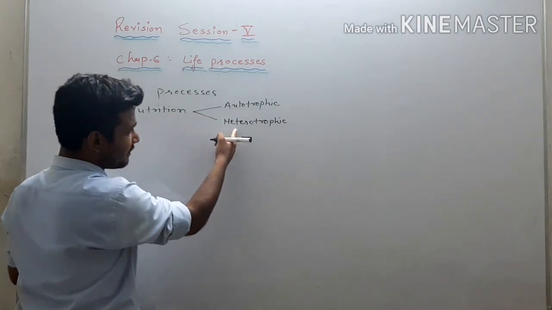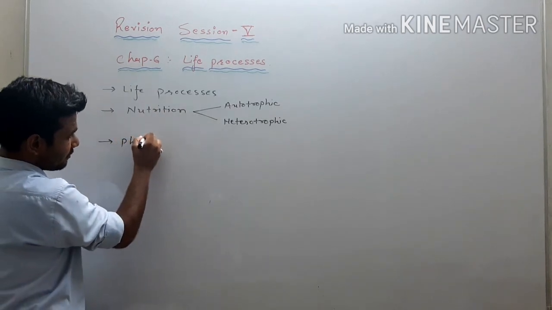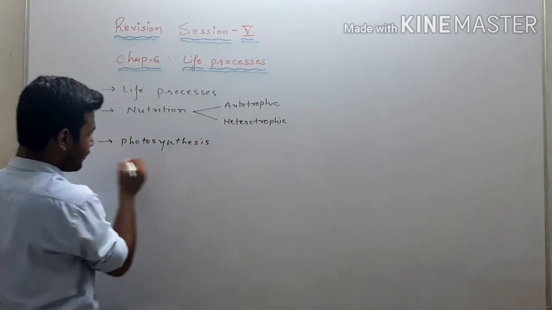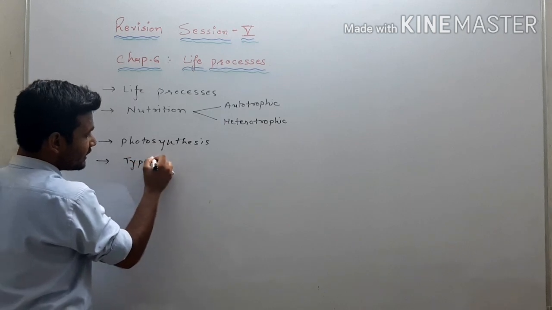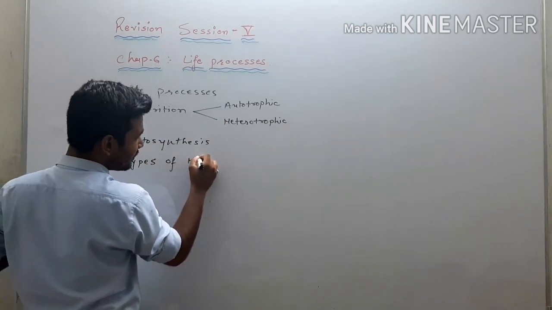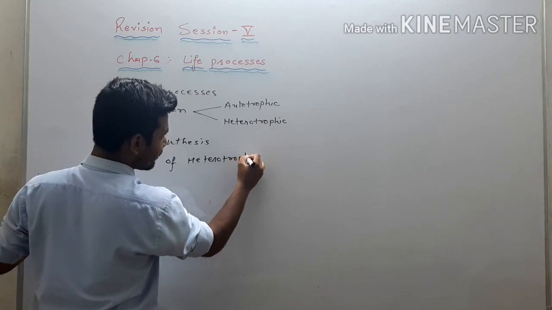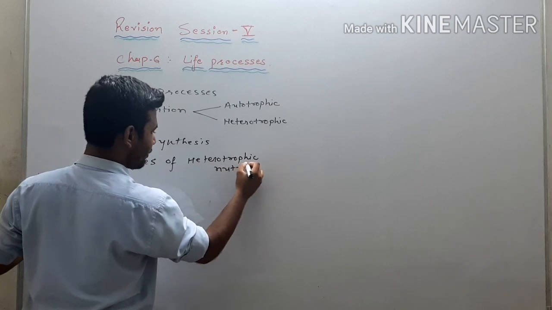In this nutrition we will also discuss types of heterotrophs, photosynthesis, steps of photosynthesis, and in heterotrophs we will understand about different types of heterotrophs or types of heterotrophic nutrition.